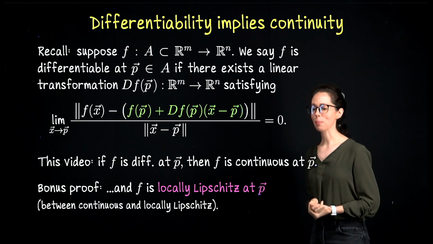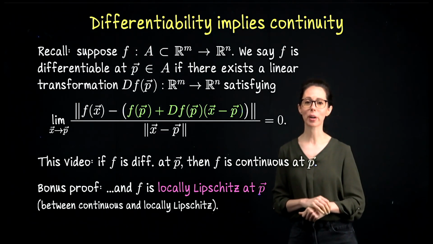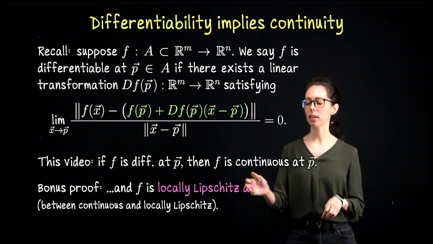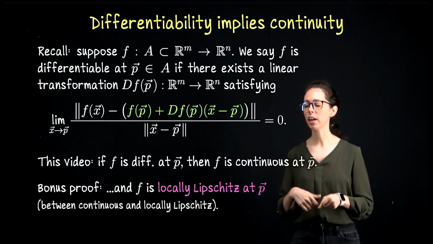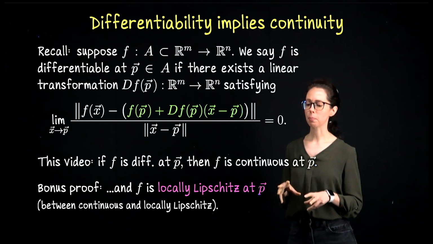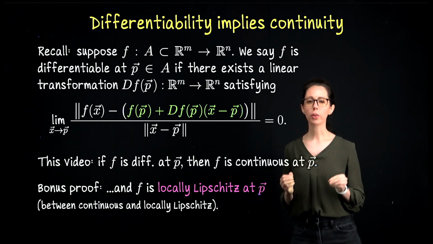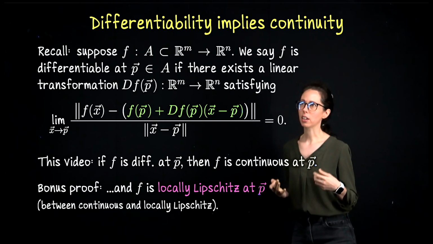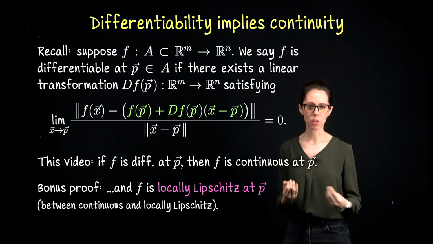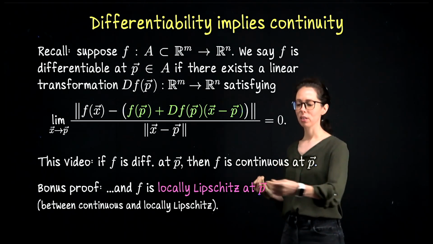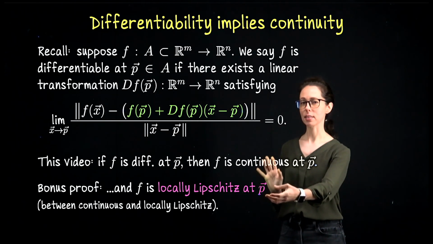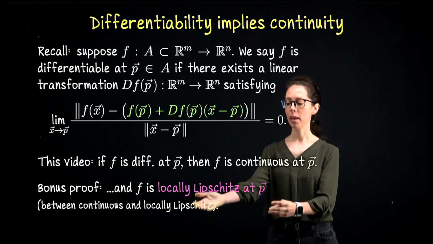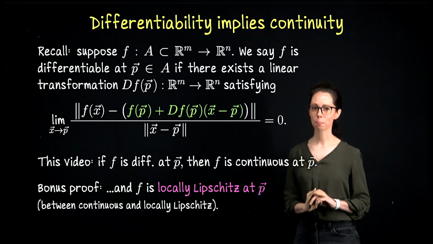And then as a bonus, because otherwise the video would be really short, I will do a longer proof of the same statement, but one which gives us this kind of funny phrase here, that if f is differentiable at p, it's not just continuous at p, it's what you could call locally Lipschitz at p. In my opinion, that's not a global piece of terminology. So locally Lipschitz at p is sort of a funny thing to say because there's another property called locally Lipschitz. So when I write down the final property, I'll tell you what I mean by this language.